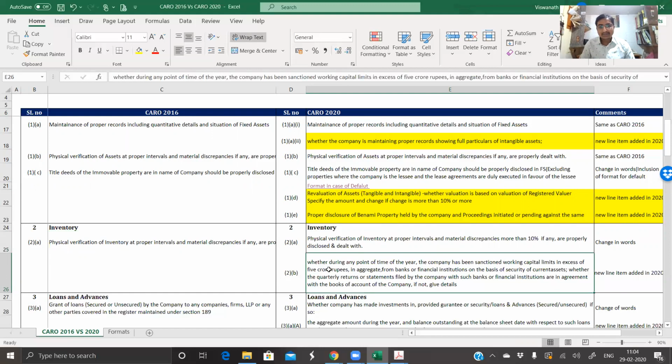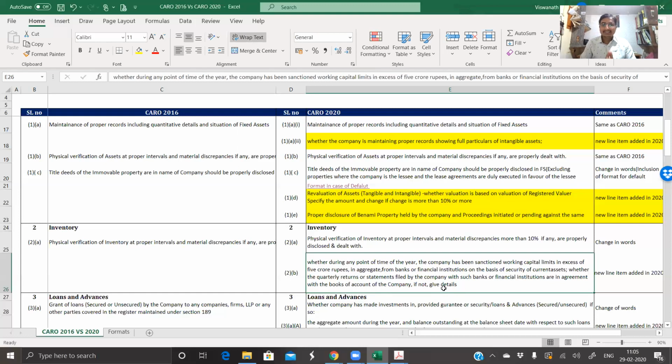So the clause reads like this: whether during any point of time of the year the company has been sanctioned working capital limits in excess of 5 crore rupees in aggregate from banks or financial institutions on the basis of security of current assets, whether quarterly returns or statements filed by the company with such banks or financial institutions are in agreement with the books of the company, if not, give details.